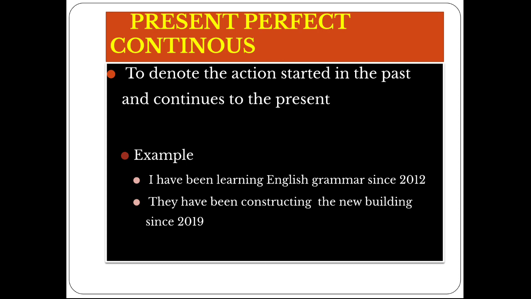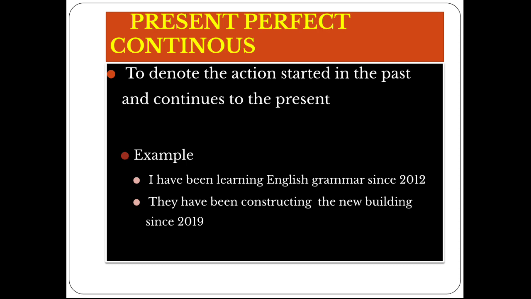Present perfect continuous tense. We use this kind of tense to denote the action that started in the past and continues to the present. It has an effect on the present. Certain actions will have an effect in the present, so such actions can be denoted or described using this kind of format.